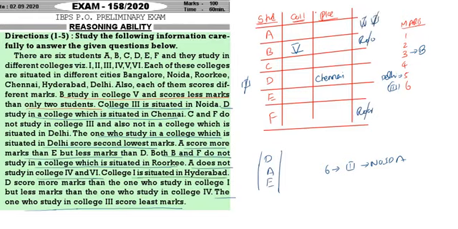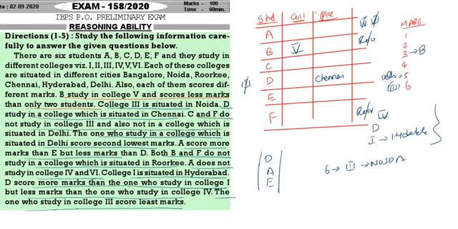College 1 is situated in which place? Hyderabad. College 1 is in Hyderabad. D scores more marks than 1 but less marks than 4. So see here, D is scoring more marks than 1. That means D will be coming above 1 and less marks than the one who studies in 4th. So D is getting less marks than 4th. 4th, D, 1.